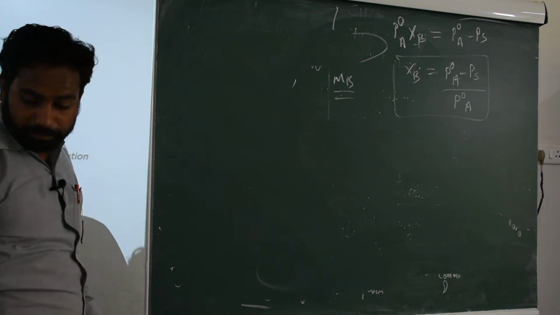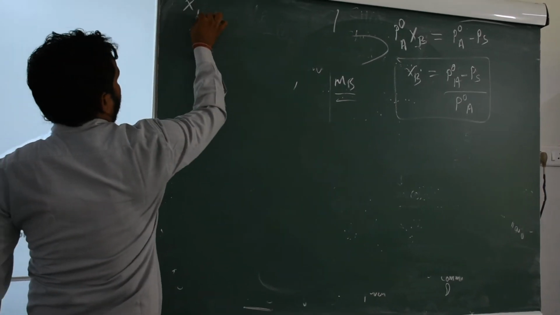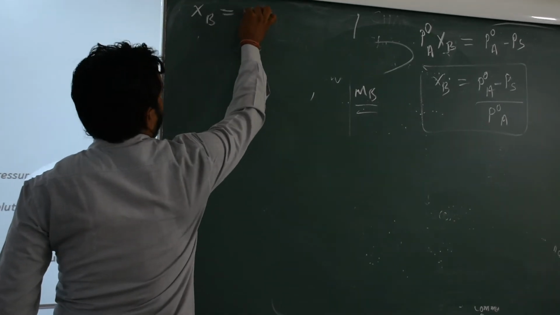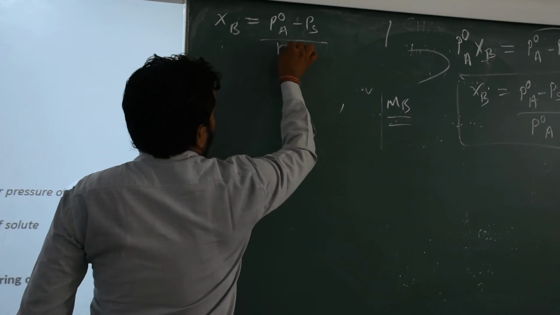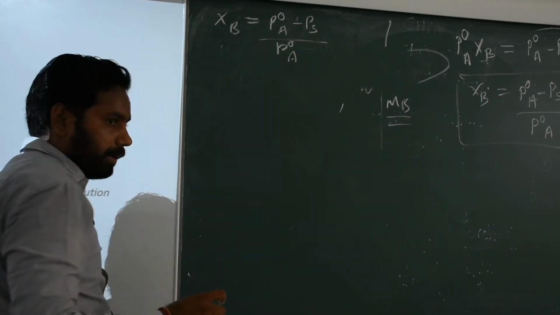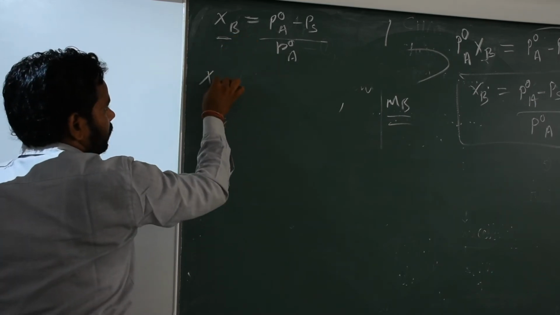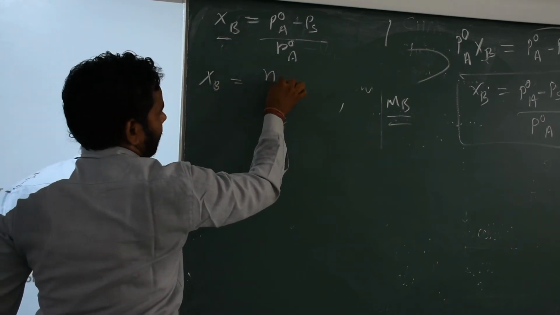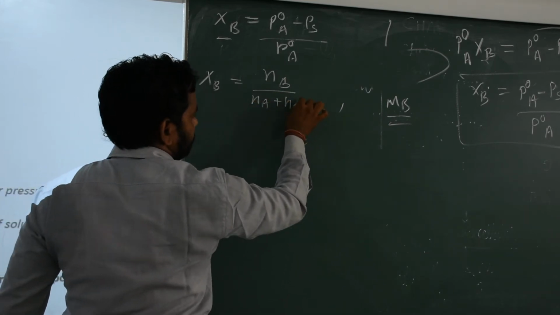Again, first we start with the formula of relative lowering of vapor pressure. We know that xB is equal to (P0A minus PS) upon P0A. Then we know the mole fraction value is xB equal to NB upon (NA plus NB).